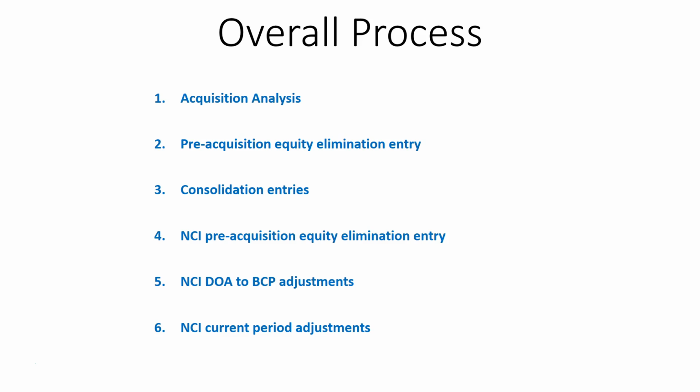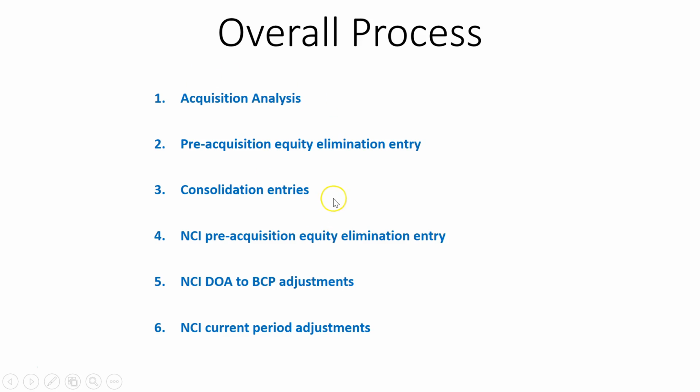Okay, finally, the overall process, just to try and make it clear, is one, we do our acquisition analysis, work out our goodwill attributable to the parent, our goodwill attributable to the NCI. If it's a partial goodwill method, we only need to recognize parent goodwill. Full goodwill method, we recognize both the parent and the NCI. We do our pre-acquisition equity elimination entry. So we eliminate the equity for the parent based on the ownership percentage. We also recognize the goodwill for the NCI in that stage if we're doing full goodwill method.